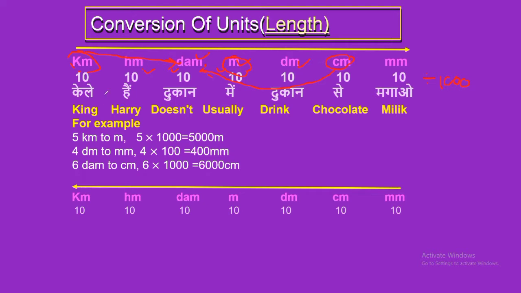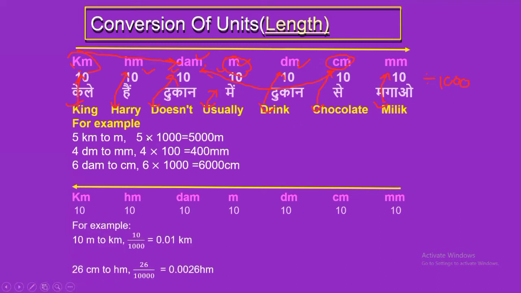Another method, and how can you learn this table? This is a trick actually. King Harry does not usually drink chocolate milk. K for kilometer, H for hectometer, D for decameter, usually for the meter, which is the standard unit, D for decimeter, C for centimeter, and M for millimeter. This is the method to learn the unit conversion table.